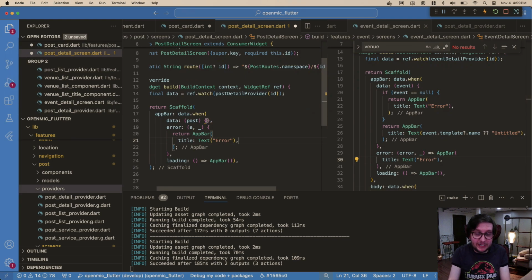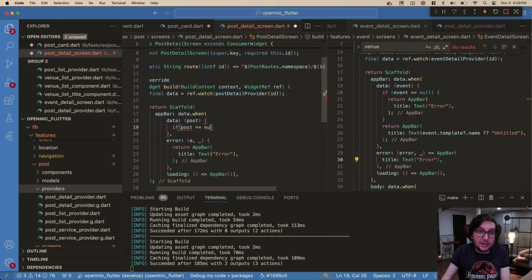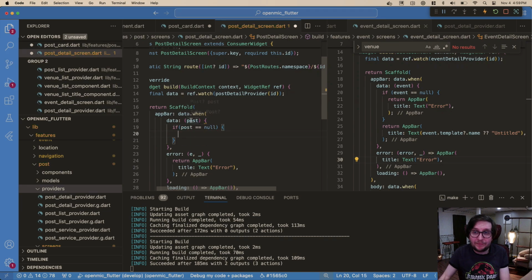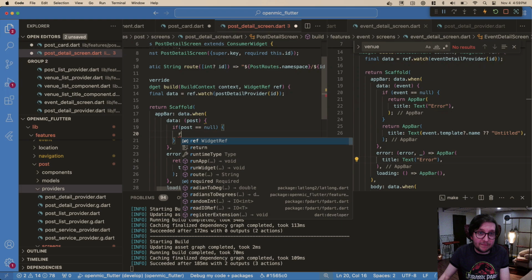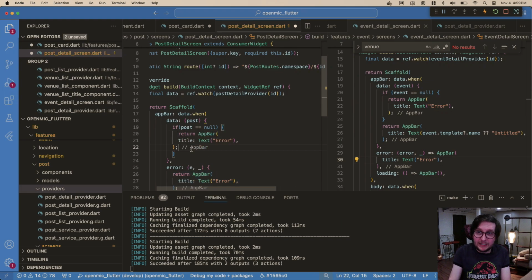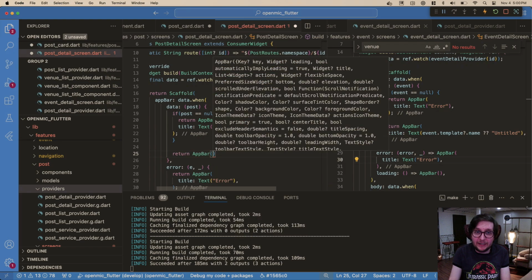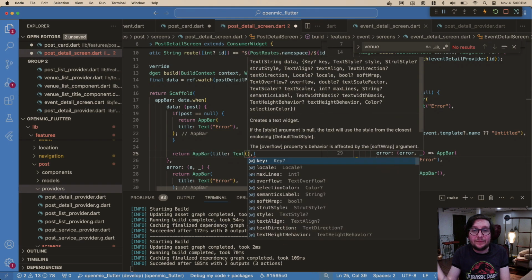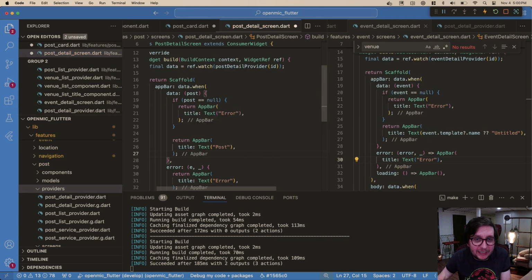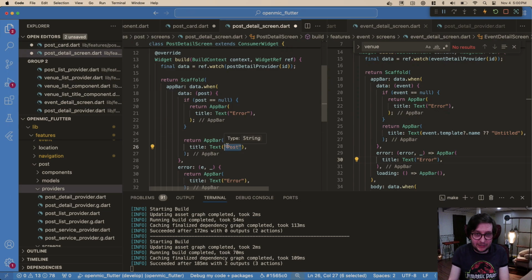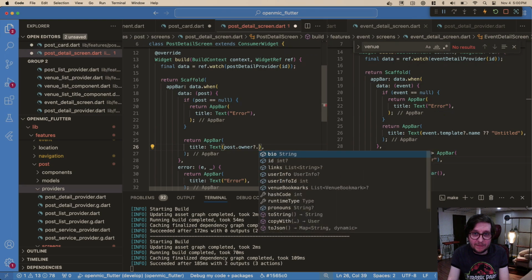Then what do we have? We have a post. So first of all, we need to check if post equals null, because it could be null. That's a valid response. And here we'll just do the same thing. Otherwise, this is where we'll return an app bar, and we can make its title text. I could just write the word post, but the problem with post is, I guess we could have the owner's name. Maybe we'll do that. So let's try post dot owner dot name, username. Do we have that?